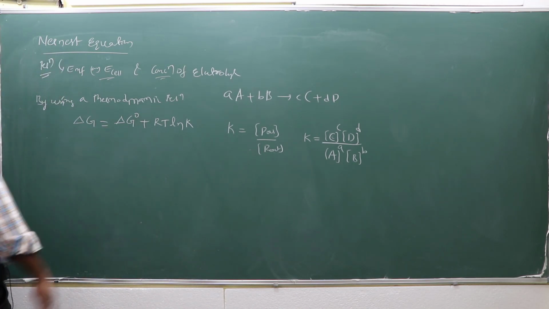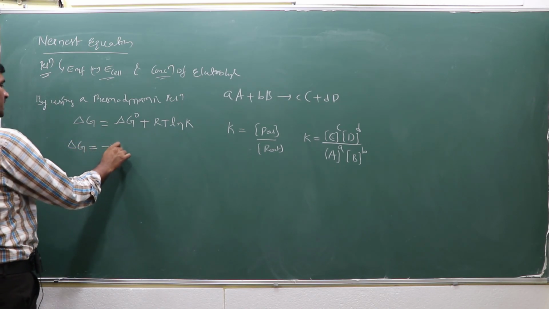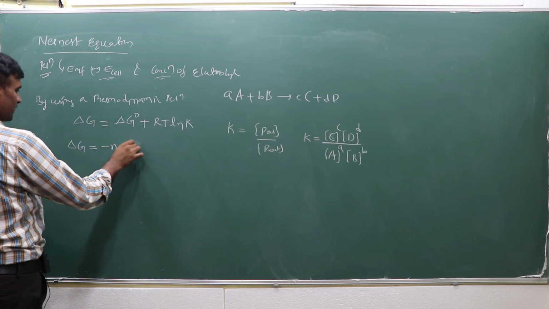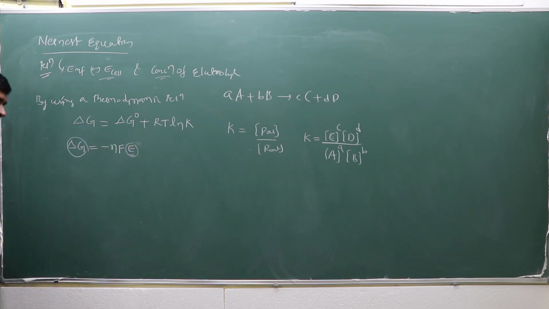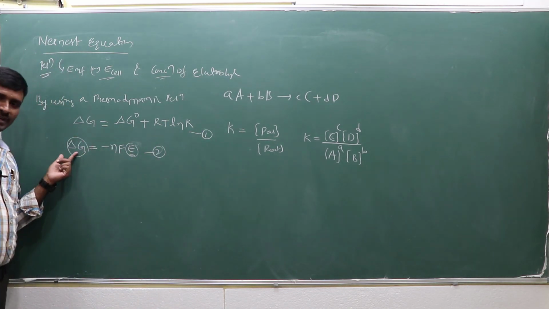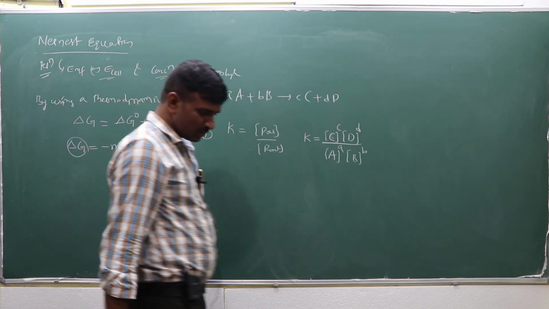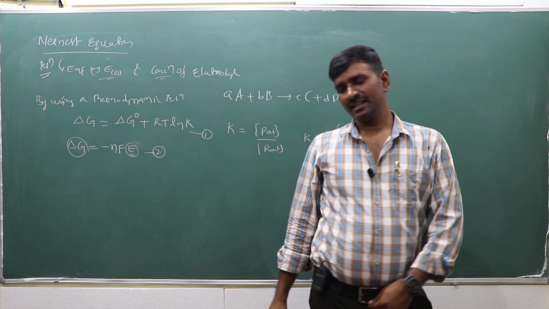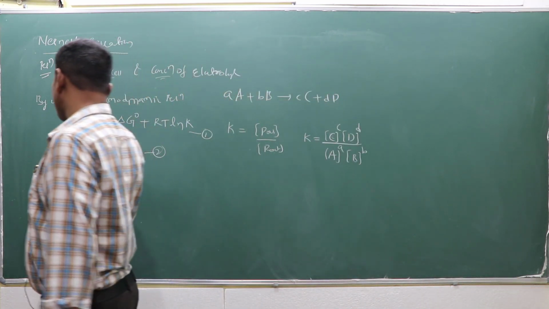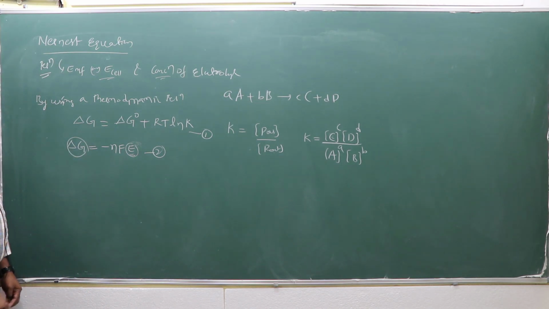Now, there is another thermodynamic relation between the electrode potential E, or E cell, and the change in free energy. The relation is delta G equals minus NFE. This is another relation.